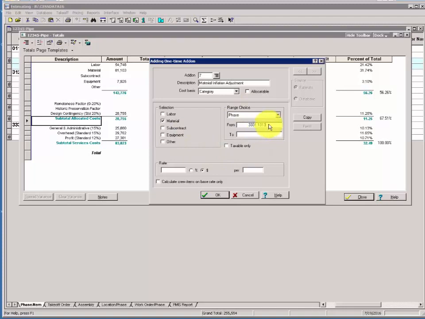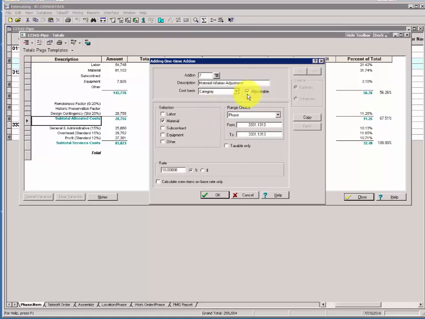Now you can type that in the To column as well, or as I'm doing, you can copy paste it. You want to make sure in the rate box that you've selected percent. We'll use a 10% inflation adjustment here. And when you've completed that, make sure you click the allocatable box.